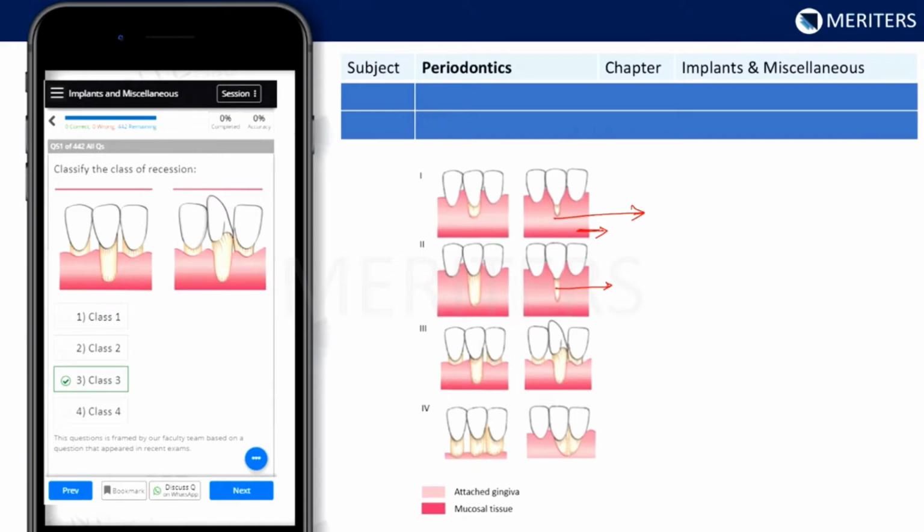is no attachment loss. Unlike class 3, in class 3, there is loss of interdental tissue and there is loss of attachment. So the recession may extend up to the mucogingival junction, but there is an interdental papilla which is lost, or there is other tissue loss associated with the malposition of the tooth. And finally, class 4 is a severe form of recession where there is thorough bone loss and there is absolute destruction of the periodontal structures.